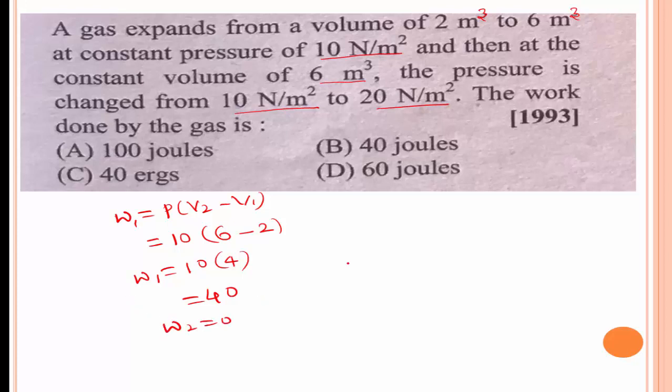In this case W2 is equal to 0, and the total work done, W, is equal to W1 plus W2, which is 40 plus 0 is equal to 40. Option B is the right answer.